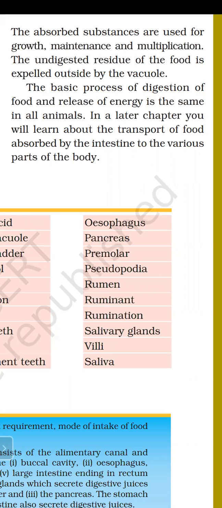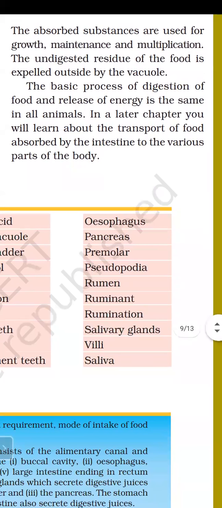So here we can see clearly that when amoeba engulfs the food, it reaches the vacuole, and inside the vacuole there will be a production of digestive juices. That digestive juice will digest the food particle, and the remaining waste, the undigested residue, will be expelled out through the vacuole. The whole process takes place inside the vacuole.